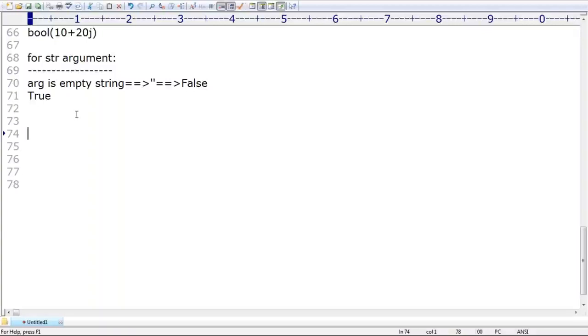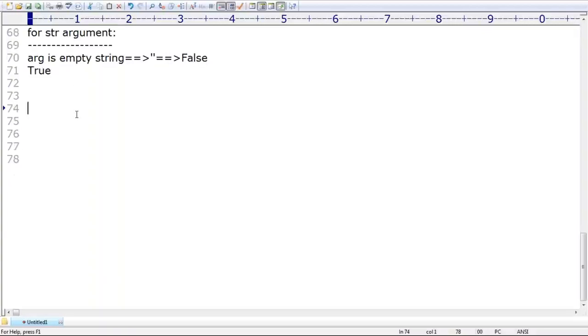So how are the type conversion functions going to work? Sir, we covered the first one, the int function. We covered the float function. Next we covered the complex function. Even the bool function, right? Now the last function, what is that, sir?